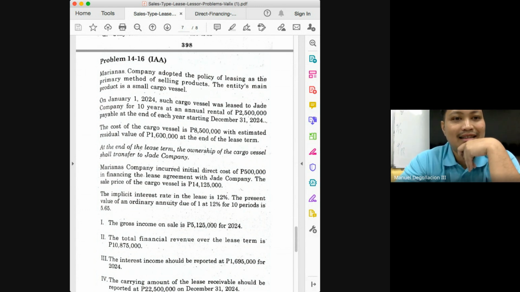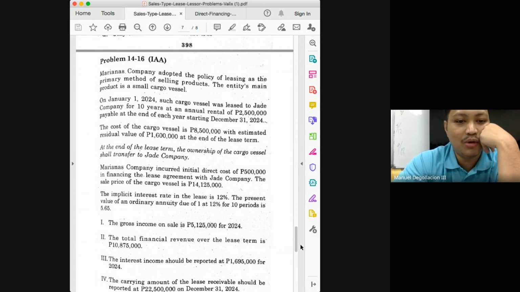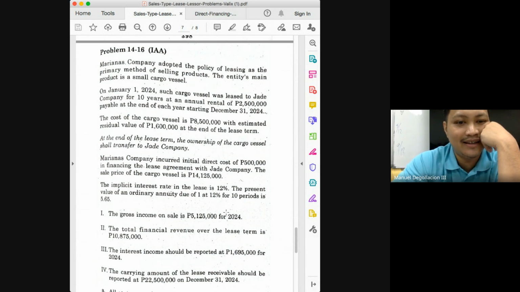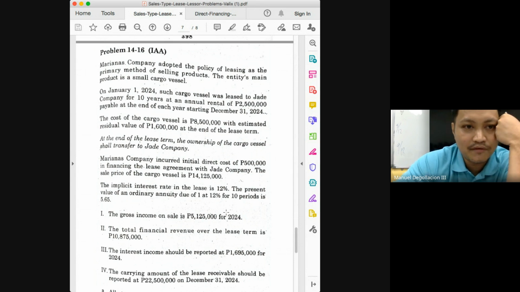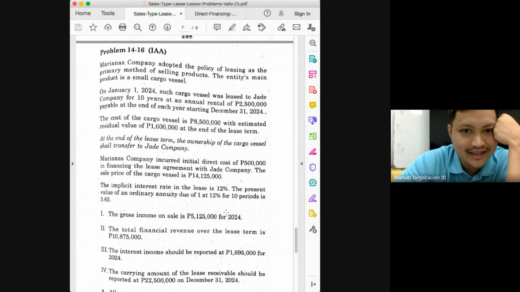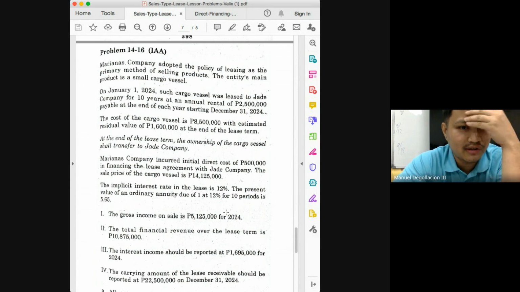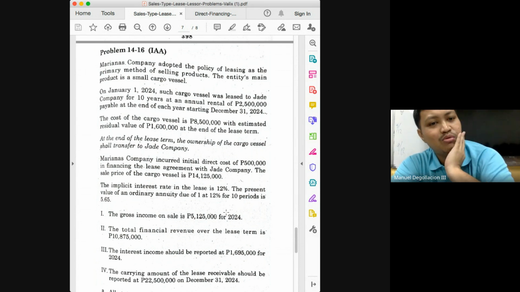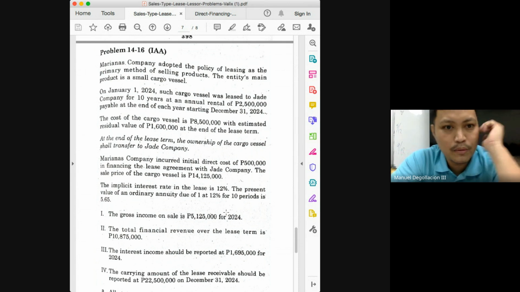First statement. Gross income on sale. What do we need to compare gross income on sale? The cost and the present value, or sometimes it's given as the sales price or the fair value. What do we have here? The first thing I see is the cost. The cost is how much? 8,500,000. Next is with the estimated residual value of 1,600,000. At the end of the lease term, the ownership of the cargo vessel shall transfer to Jade Company. So will the residual value be relevant here, class? No.